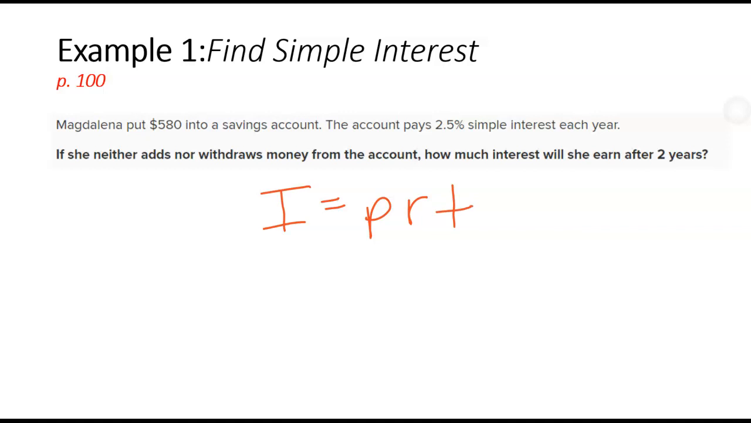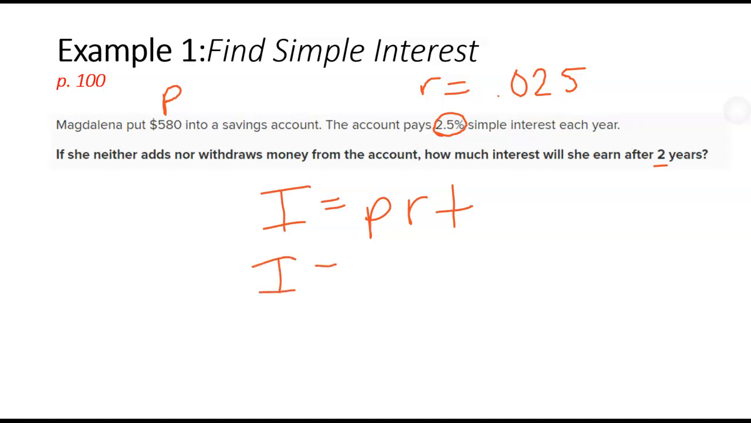Interest equals principal times rate times time. Our principal is the amount of money we start with. Our rate is 2.5%, but you guys know that we always change this to a decimal. So if we move that decimal 2 places left, then this is 0.025 for our rate. And then T is our time, and we are told she has this in for 2 years.